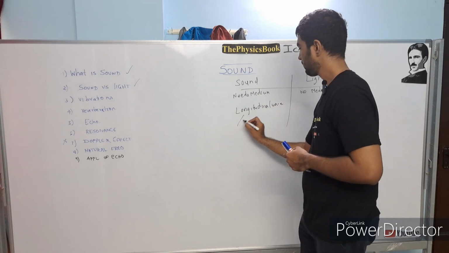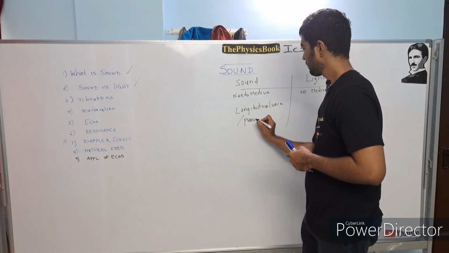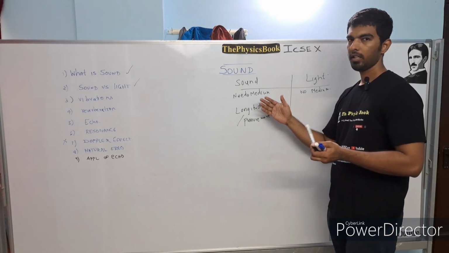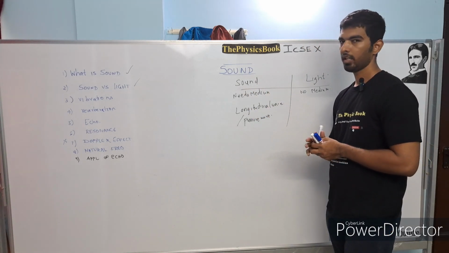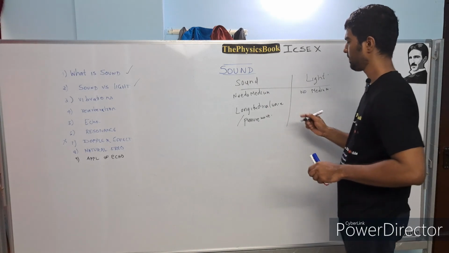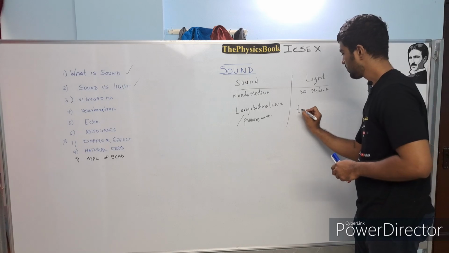That is, it is a pressure wave. Pressure wave is nothing but, in the medium in which the sound wave is propagating, it will undergo compression and rarefaction of the medium. So that is why it is called pressure waves. Whereas light is a transverse wave.